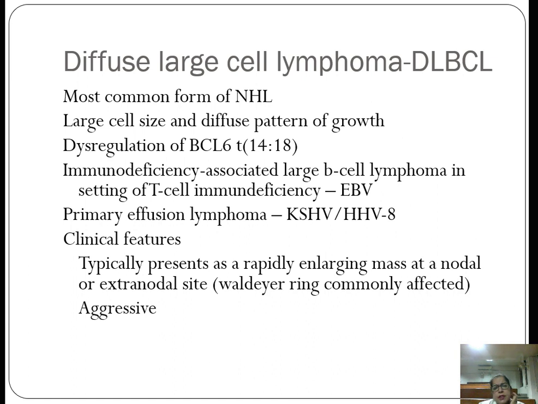Primary effusion lymphoma is a type of diffuse large B cell lymphoma, and it is associated with human herpes virus 8. They present as a rapidly enlarging mass at nodal or extranodal sites. At extranodal sites, Waldeyer's ring is most commonly affected, and they have an aggressive course.